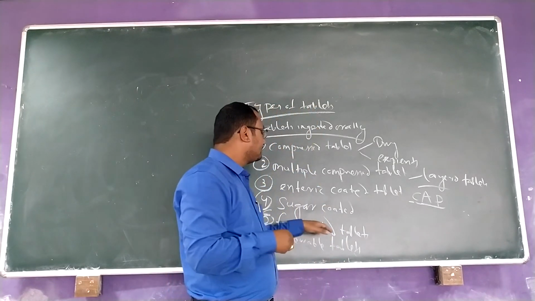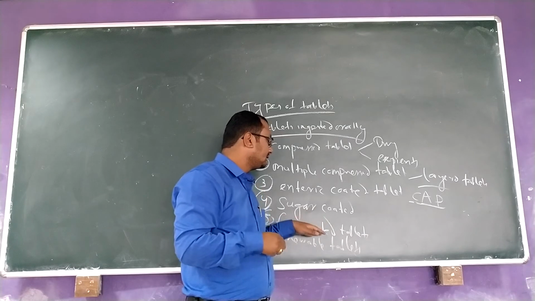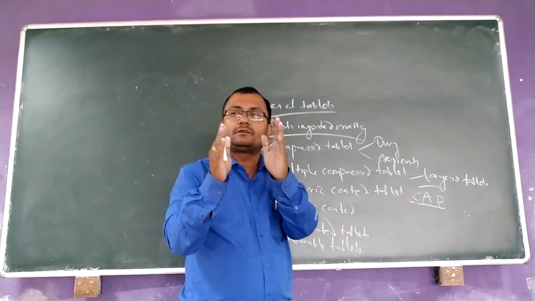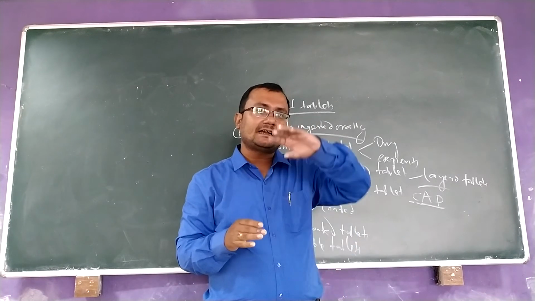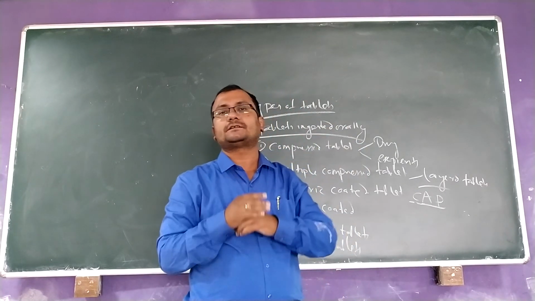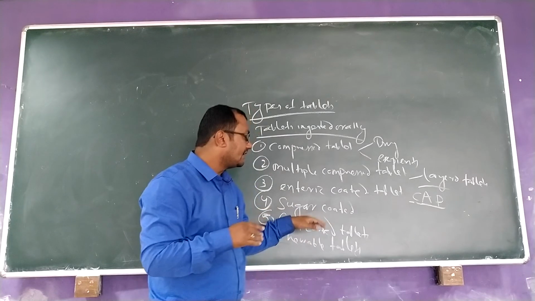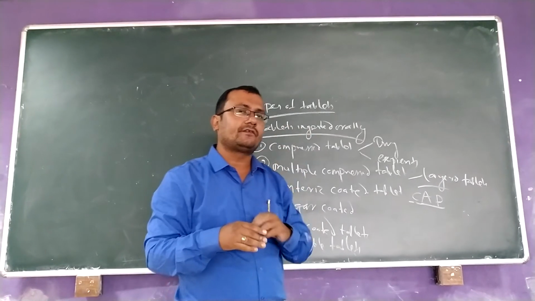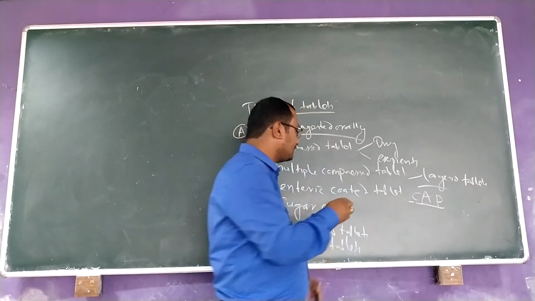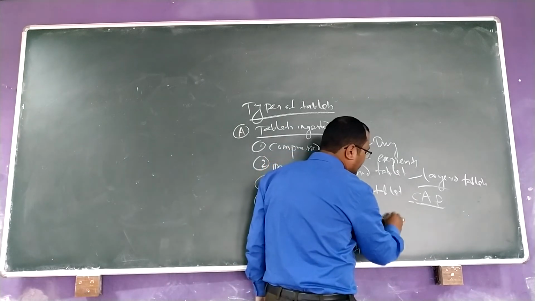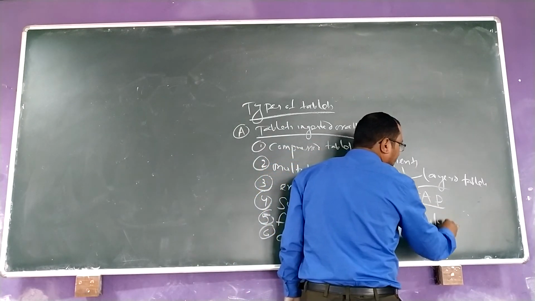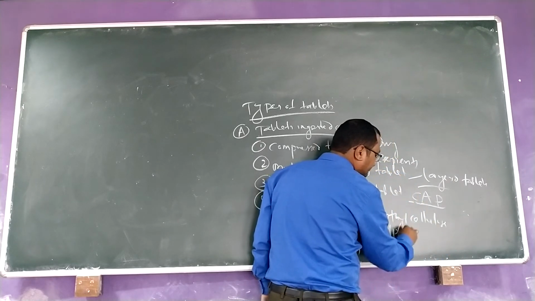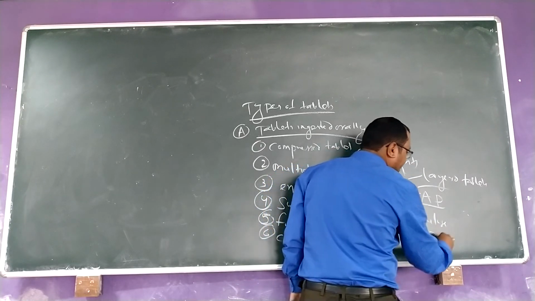Now coming to the film coated tablet. That means the tablet will be coated with different polymers so that it will form a film on the surface of the tablet. For example, we use methyl cellulose, HPMC, EC.